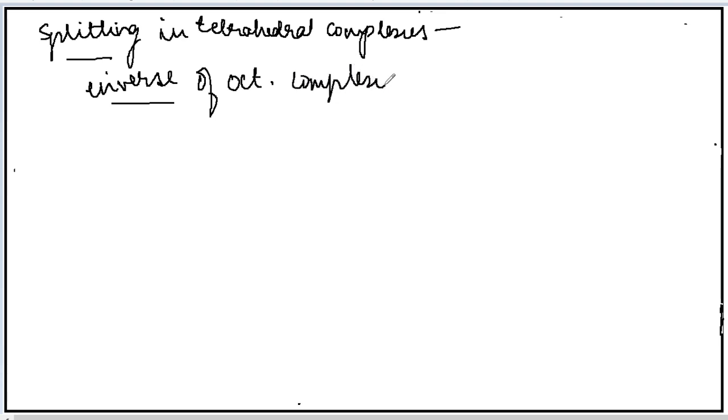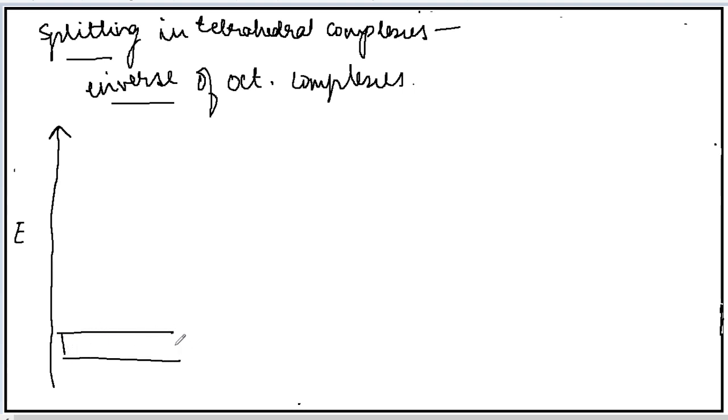That is, look here, so this will be the energy thing. These are the d orbitals of the free metal in the presence of spherical symmetrical field. Their energy will rise.